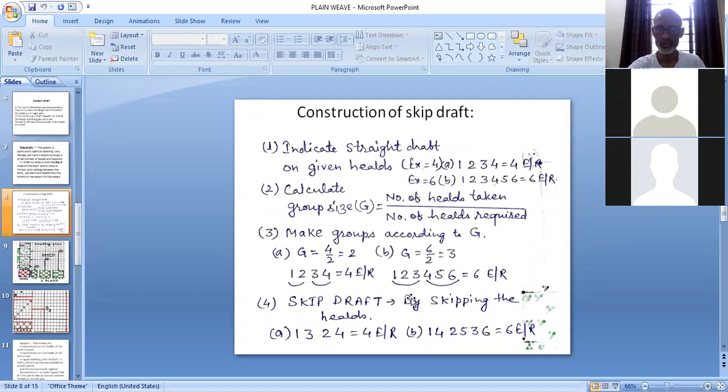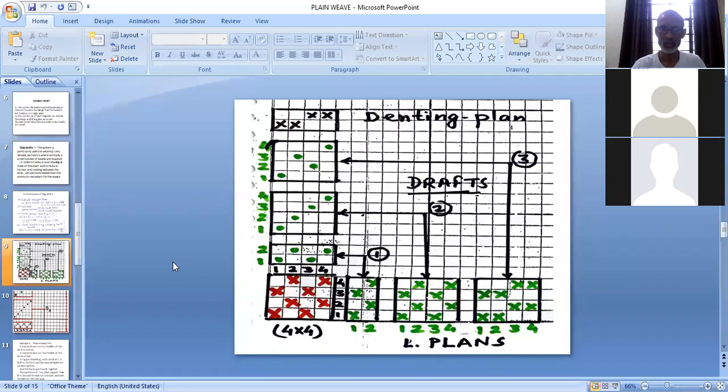Here 1, 2, 3, 4, 5, 6. So 1 from here and 4 from here. 1, 4. 2 from here, 5 from here. 2, 5. 3 from here, 6 from here. 3, 6. So this will be the skip drafting. If 6 hill frames are there, this will be the skip drafting system, if 4 hills are there, and that we have used in the example.